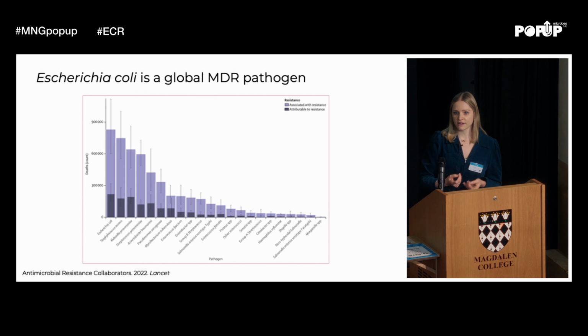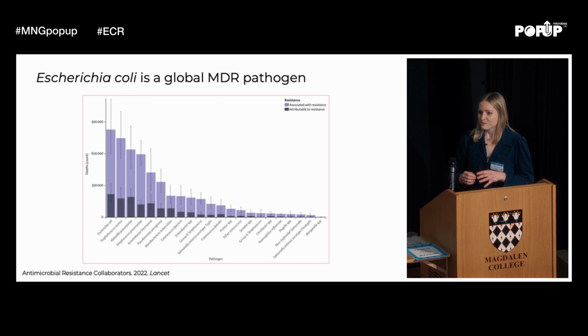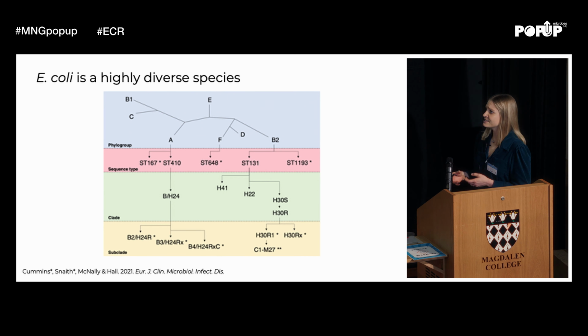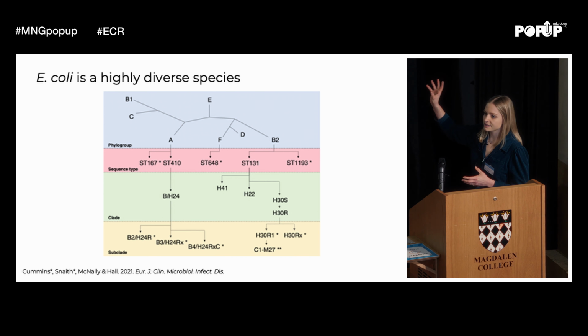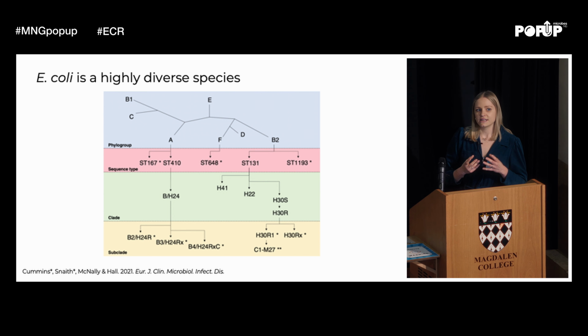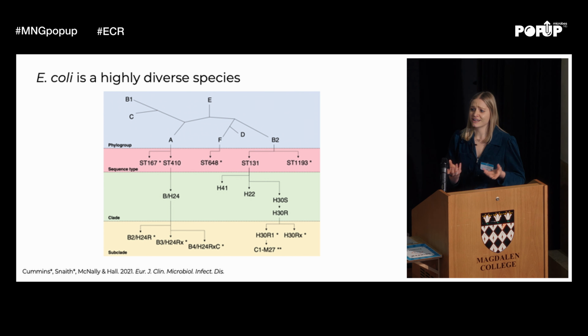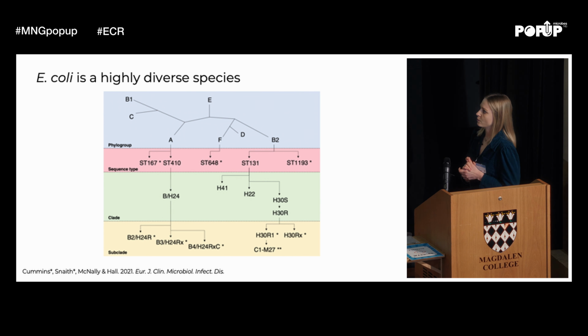So in and of itself, it's a really important pathogen, but it's also really interesting from a fundamental biology perspective as well. It's a hugely diverse species. Lily's really kindly introduced it for me, which is great, so we can think about it in terms of phylogroups and sequence types, clades and clones. And what's quite interesting is that we have multidrug resistance in some of these lineages, but not in others. And this then raises the question, well, how does this occur and why?